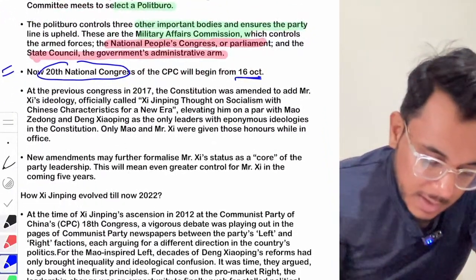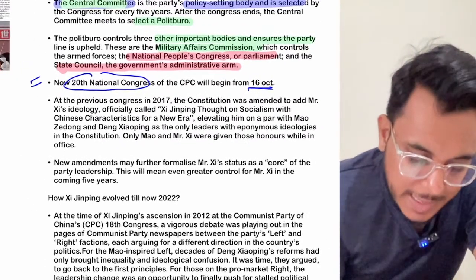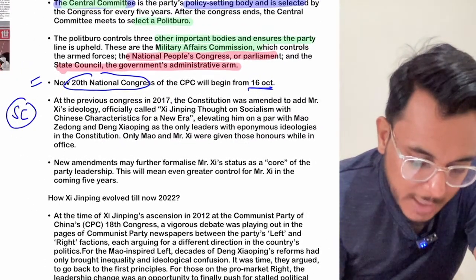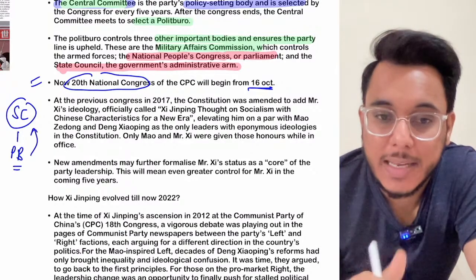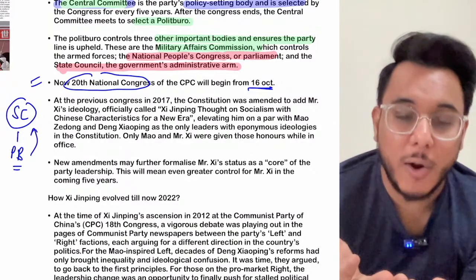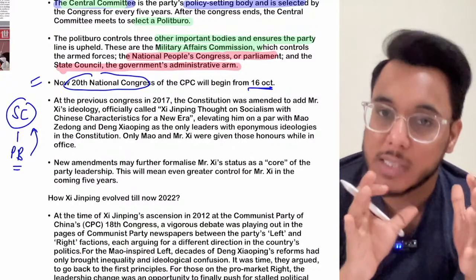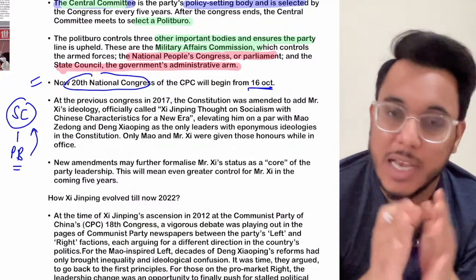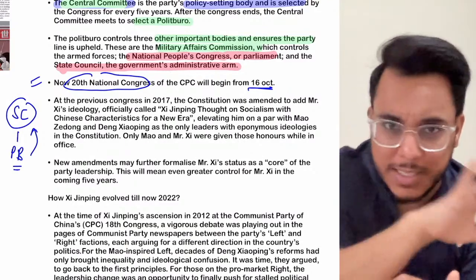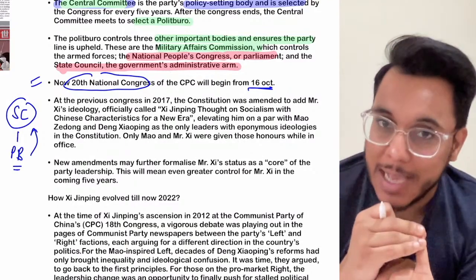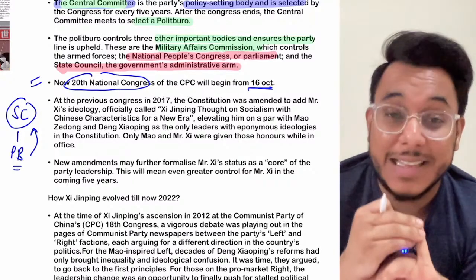Okay. Fine. Now guys, there is also a standing committee of the Politburo as well. This standing committee is further elected from the Politburo, and it will be taking some of the most important decisions. So you see why the National Congress is important. I'll just recap it. Number one, the National Congress will set the agenda.